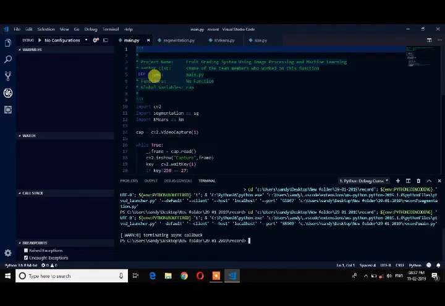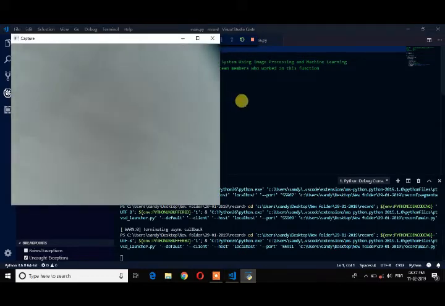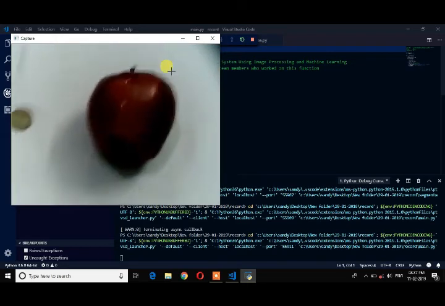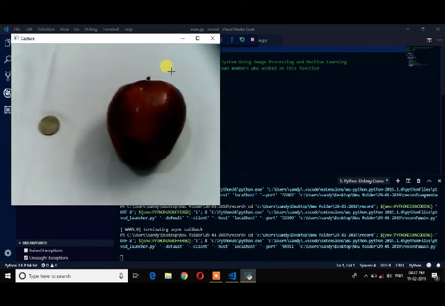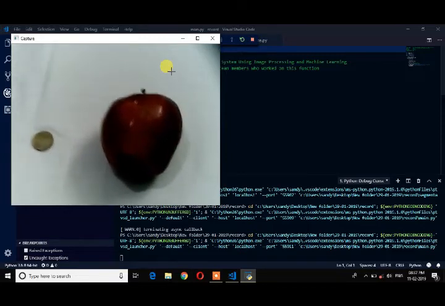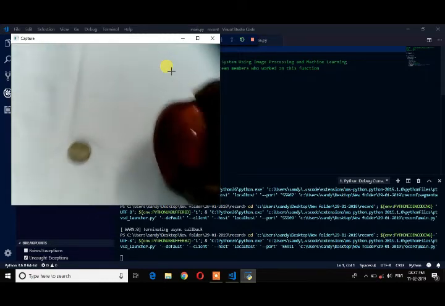Now I'm going to capture the image. Let me run the program first. I'm running main.py. My camera is active now, live now. I'm going to capture this image by pressing the spacebar button, which triggers my capturing process. Once it is captured, the other processes, that is the k-means clustering, size determination and segmentation, are done. Here this fruit doesn't have any deformities in it.